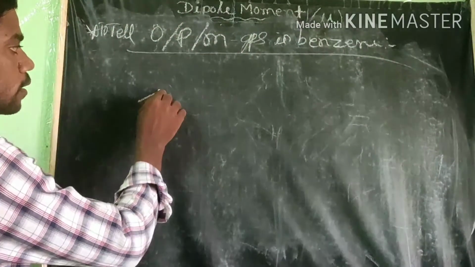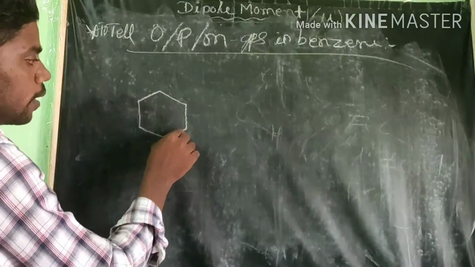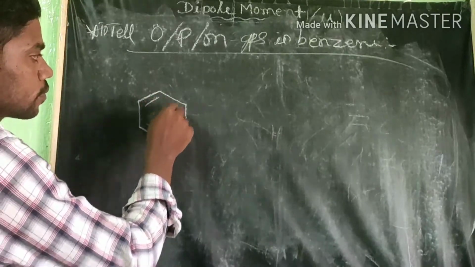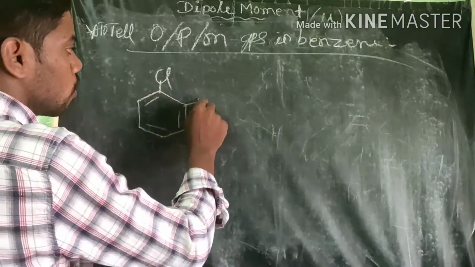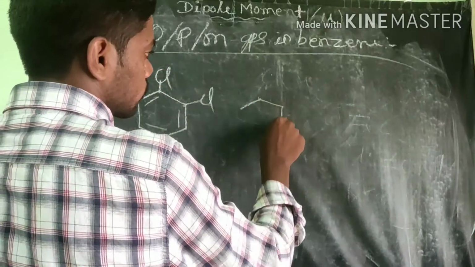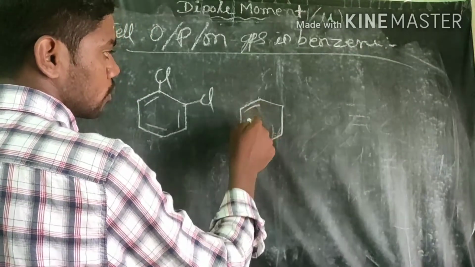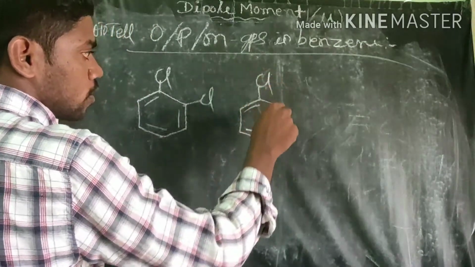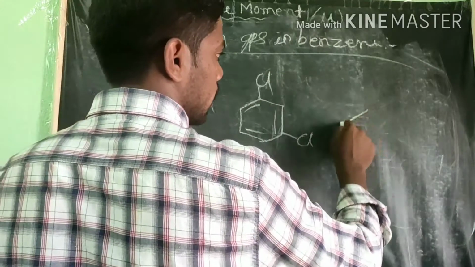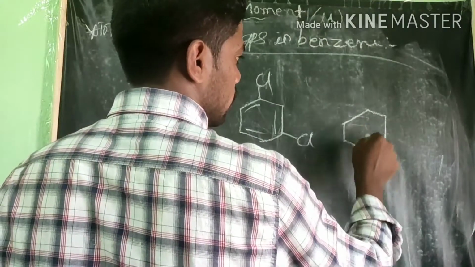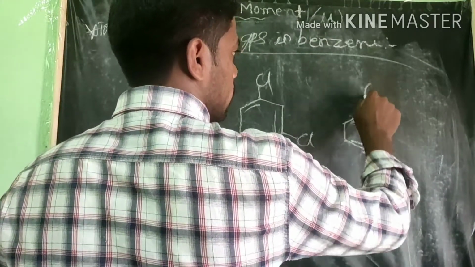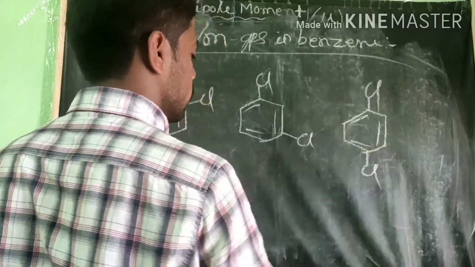You see here the molecules with dichloro, this is meta, and this is also chlorine.